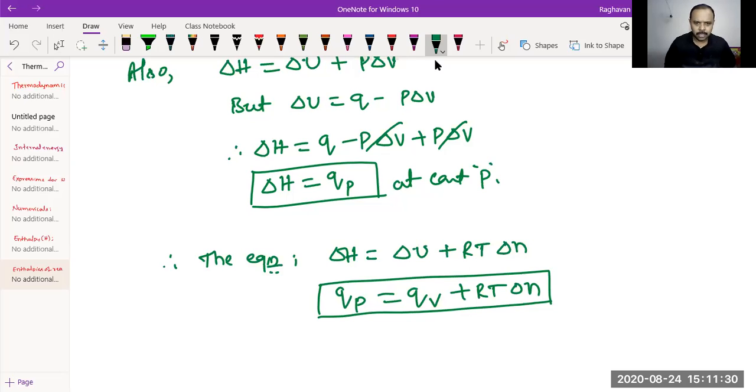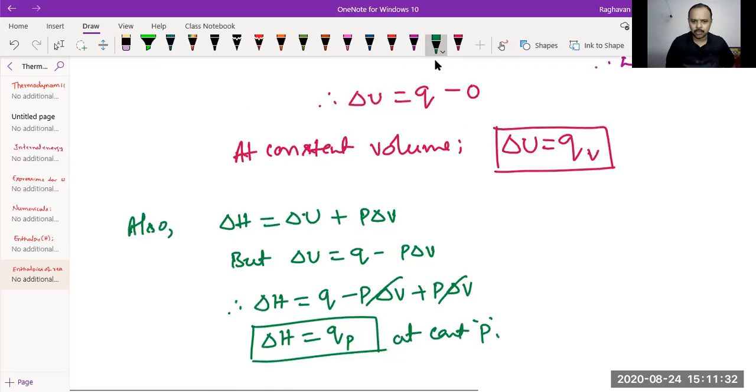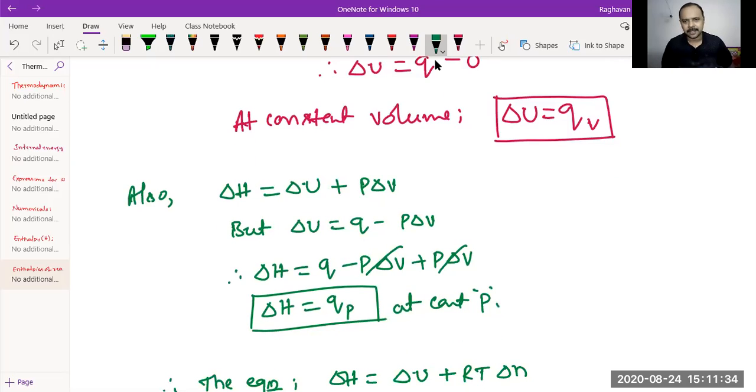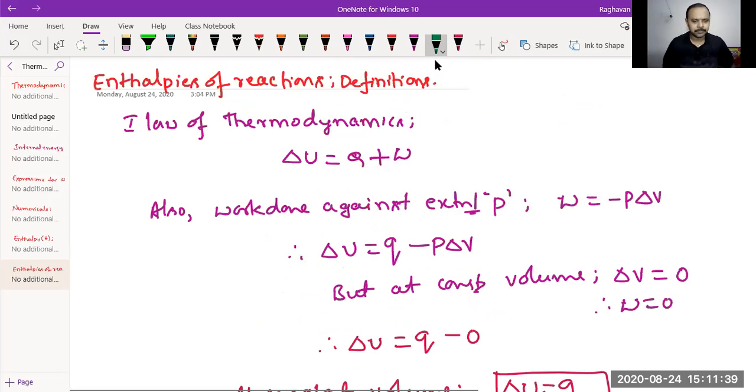So just know about this. That's all. QV is equal to delta U. QP is equal to delta H. Okay. Now we'll take up different definitions of enthalpies.